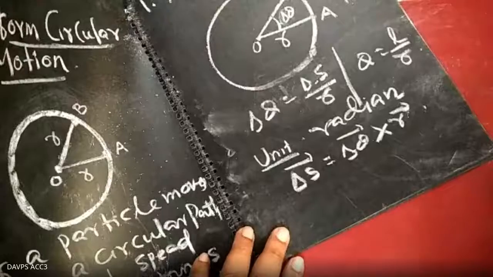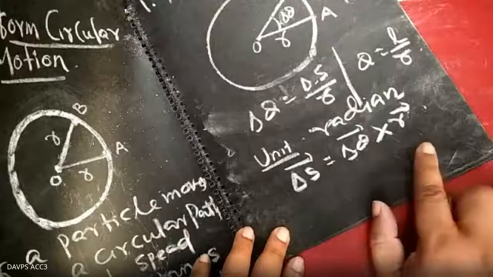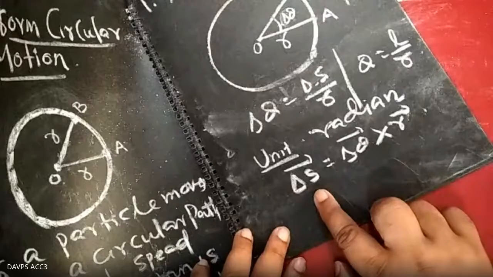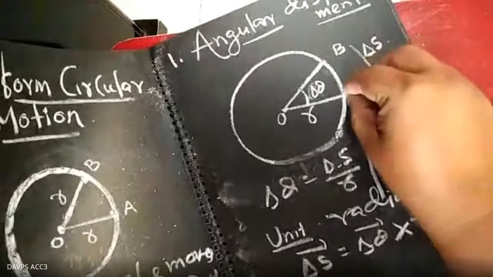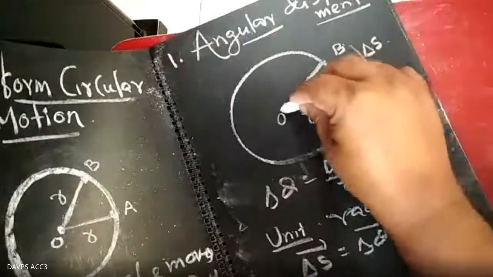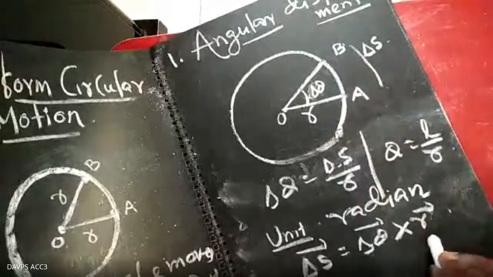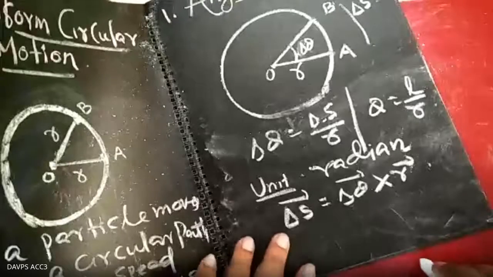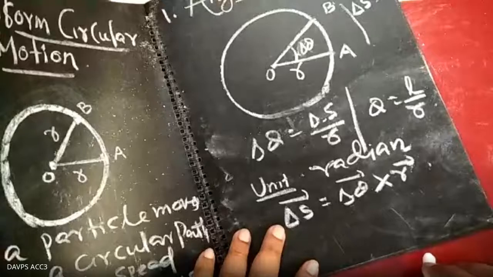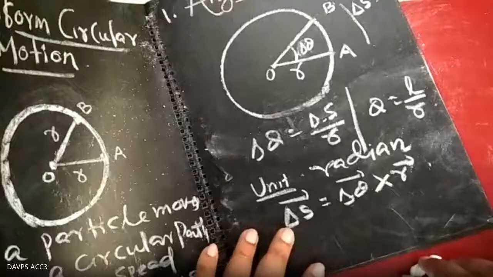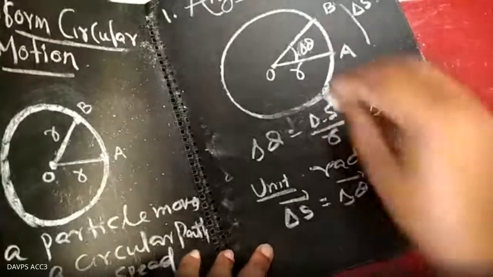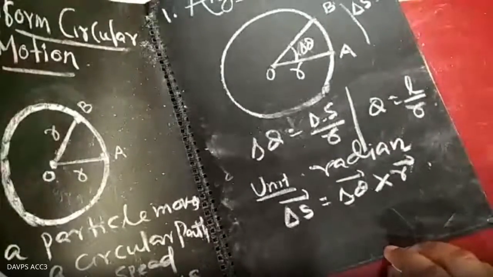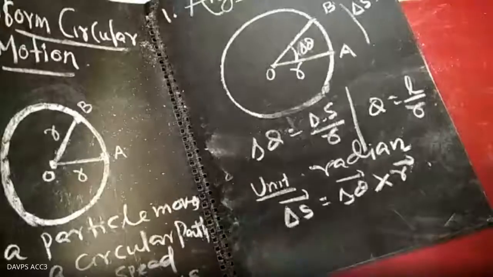Look, this is delta theta vector and R vector, and this is delta S vector. Delta theta and R lie in one plane, and delta S vector must be perpendicular to that plane. Suppose the R vector is in this direction, and this other vector is the delta theta vector.